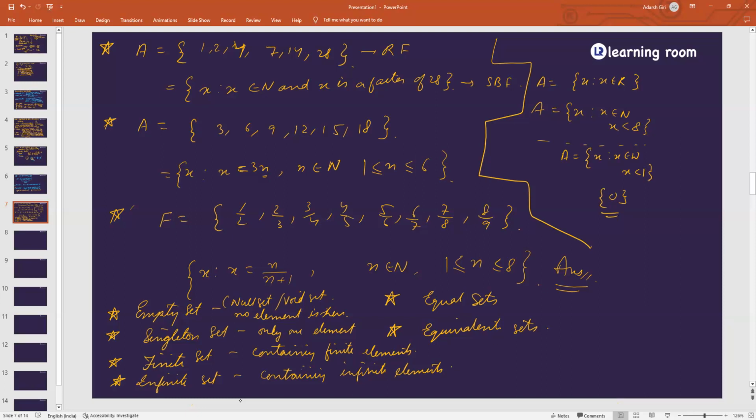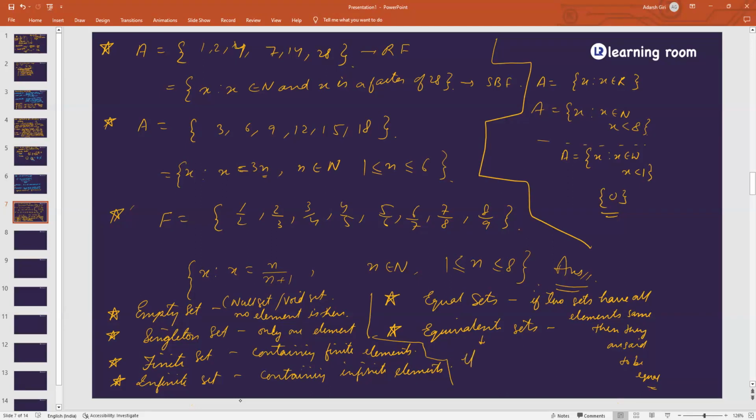Equal sets. What are equal sets? If two sets have all elements same, then they are said to be equal. Two sets having all the elements same are said to be equal. Agree, everyone? I'll give the example later.